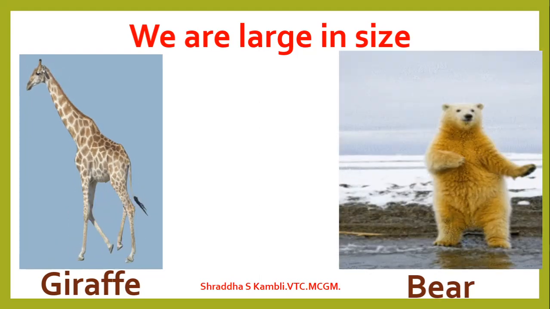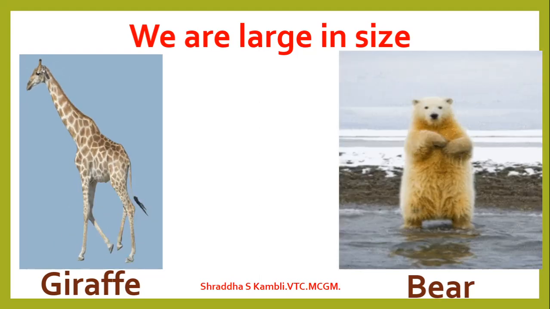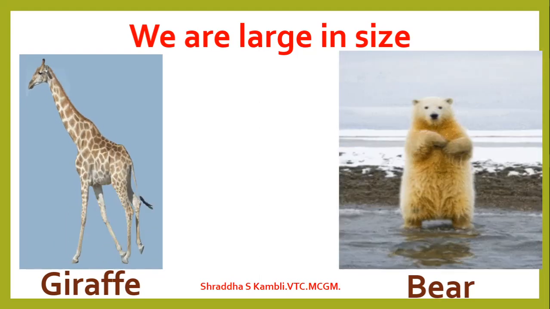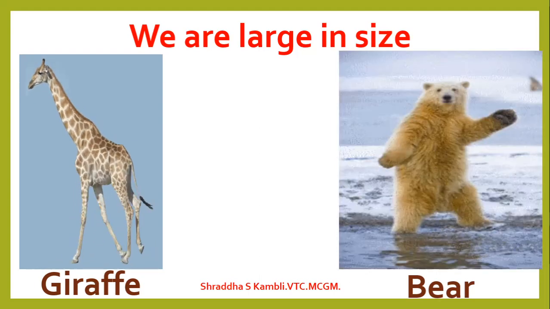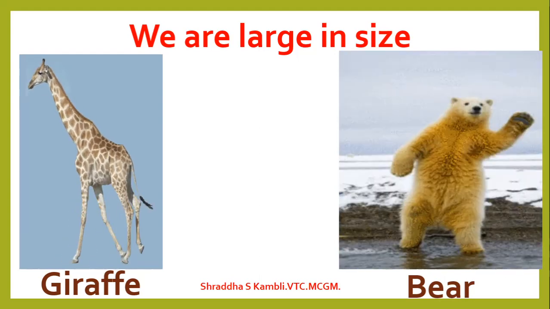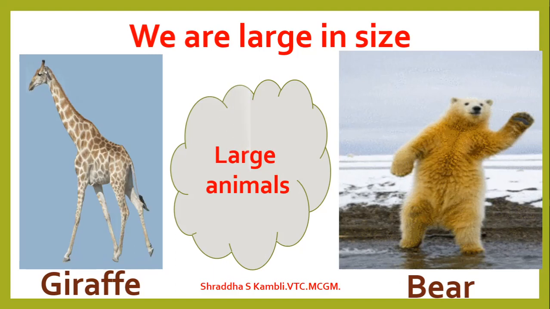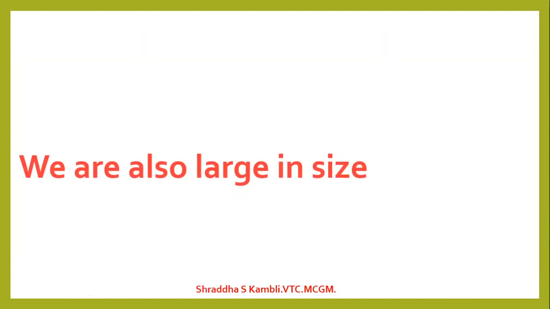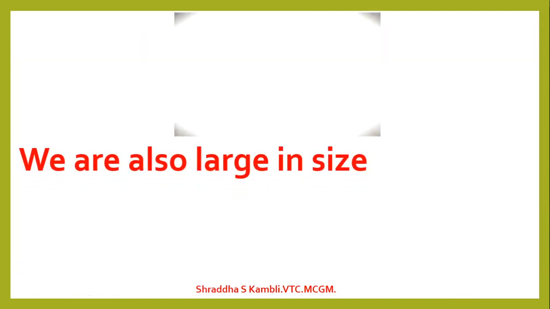Now children, the bear that you saw in the previous picture was black in color. That is a grizzly bear. And this white color bear is a polar bear. So these are all examples of large animals. Okay, come on, let's move on and let us look at some more large animals.